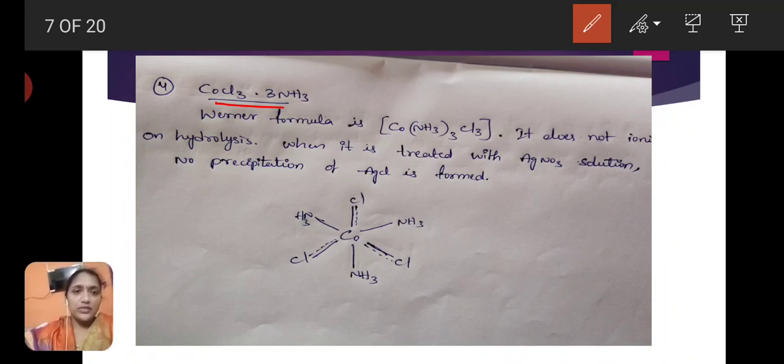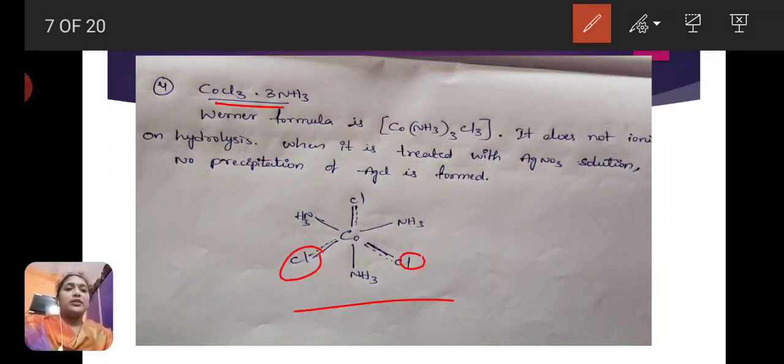So this complex does not undergo ionization on hydrolysis, and when it is treated with AgNO3 solution, no AgCl precipitate is formed. Once we see the structure of this complex, cobalt, 3 Cls are satisfied with both the valencies, primary and secondary valencies.